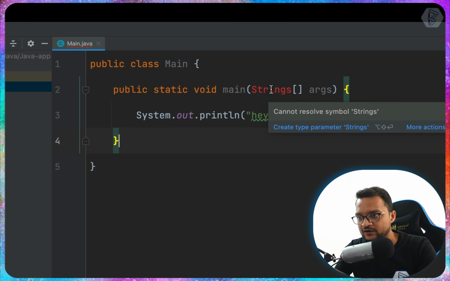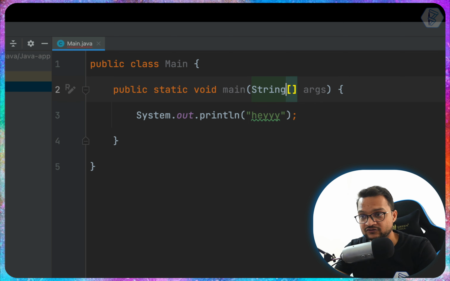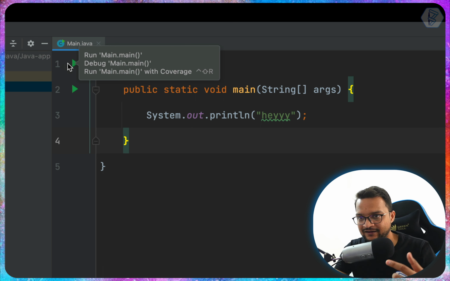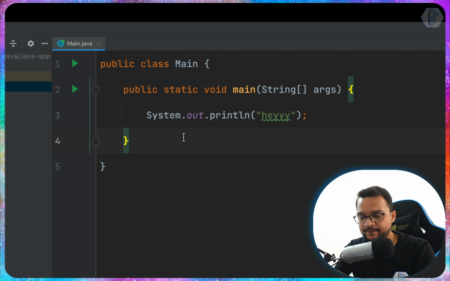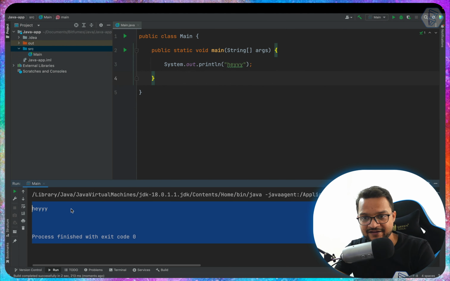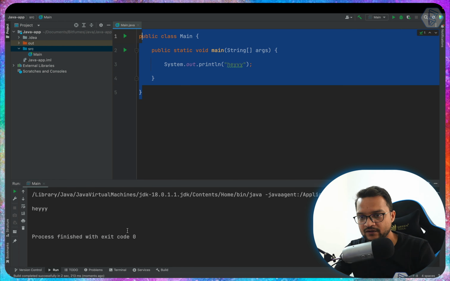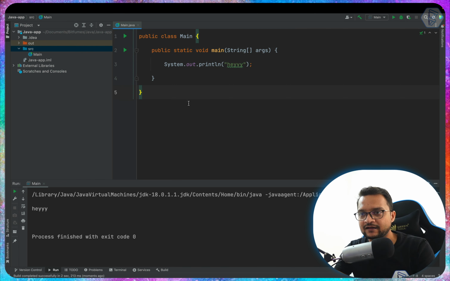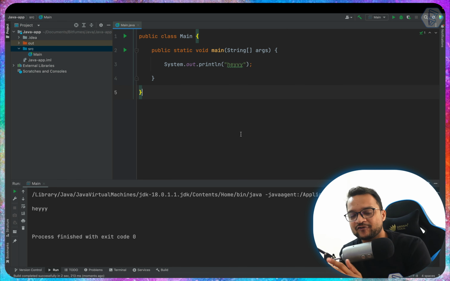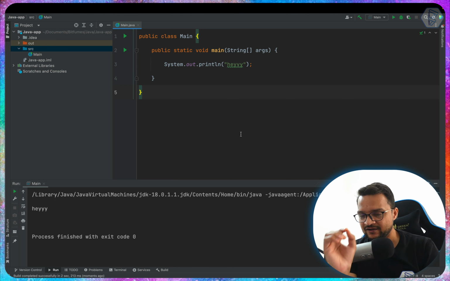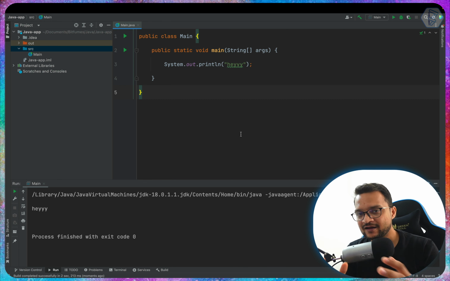And now, it's not Strings, it's just String. Now we can also run just by clicking on this icon, and if I run it, we will find hey on the console, and this time the main function is automatically called. So finally we understood how this main function works, how this main class works, how the main file works in Java. Awesome, really great start with each and every bit of the code we got. Now we speed up our coding, our learning with Java.